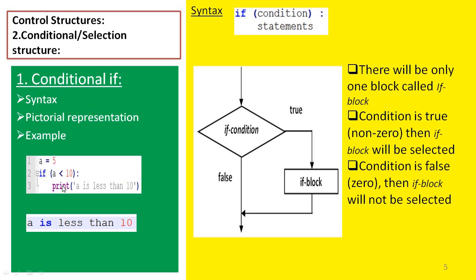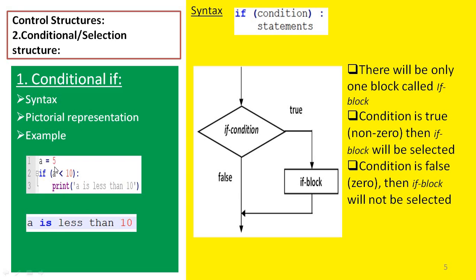In the if block, the statement prints the message A is less than 10. First, this condition will be evaluated. According to this program, A is less than 10. So the if block is selected for execution, and the output is A is less than 10.